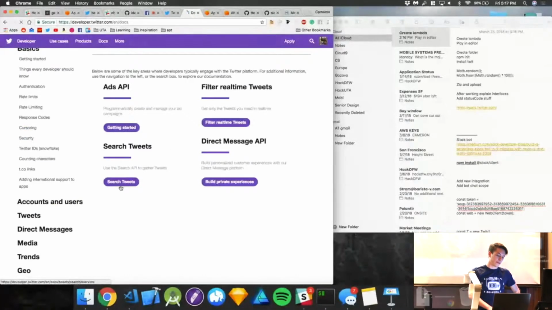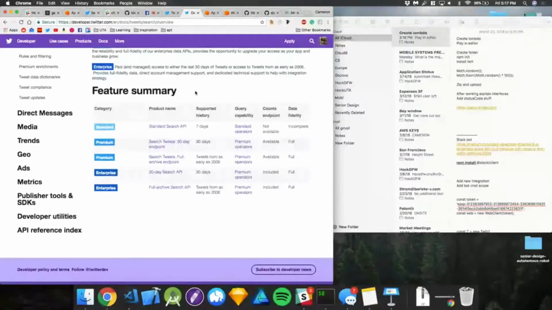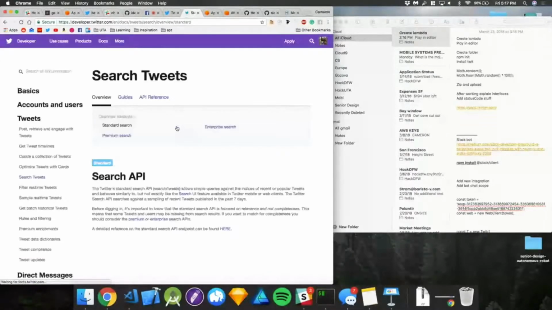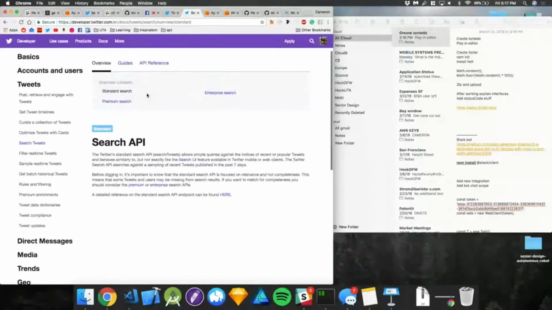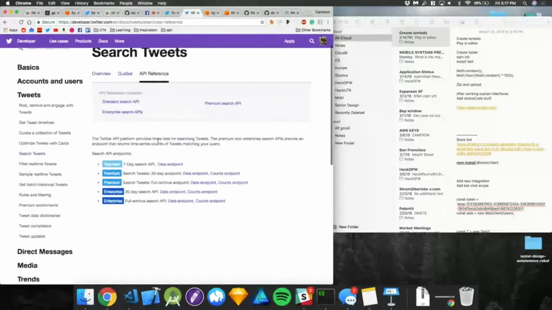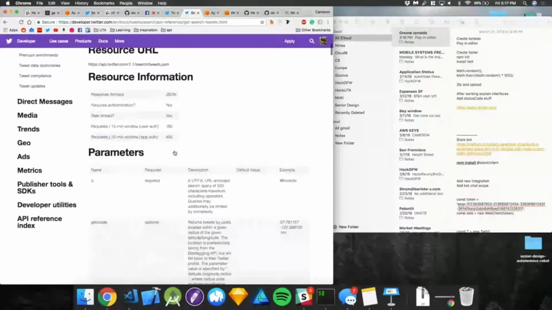So let's look at search tweets first. Like I mentioned, you can honestly go browse this for hours. We're going to do the standard one. Essentially, if you look here to the left, wow, this is not great. API reference, there we go. So there's things you can do here. Here we go, data endpoint. Yes, this is what we want.